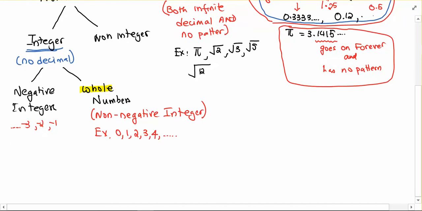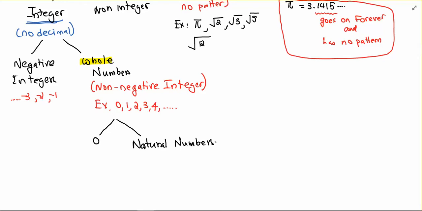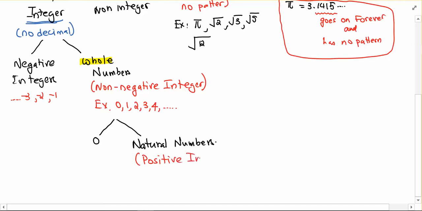Now these whole numbers break up too into two parts. They break up as 0 and as natural numbers. So what are natural numbers? Well, they are positive integers. Okay, and these are called natural numbers.